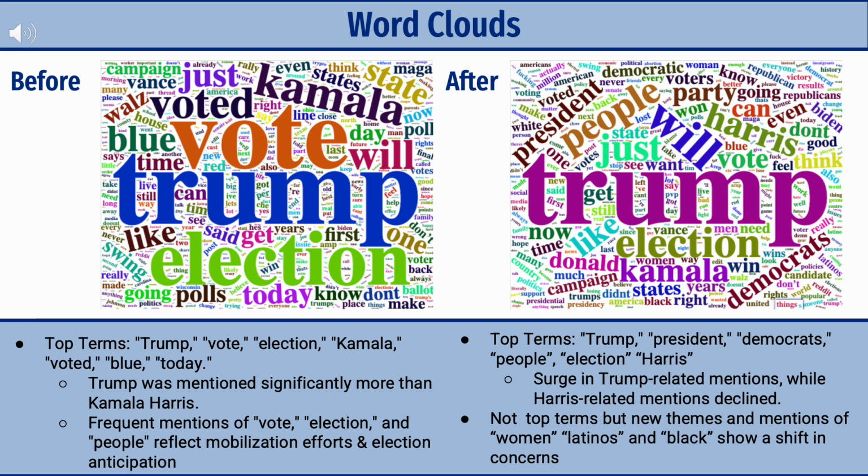Text analysis indicates that prior to the election, Trump pretty much dominated Reddit discourse. He had significantly more mentions than Harris, and of course, this doesn't tell us whether the mentions were positive or negative, simply that his frequency of mentions was higher. There were also some key terms that came out before the election, like vote and election, which suggests that there was a high mobilization of both parties to get out their voters to vote for their preferred candidate.